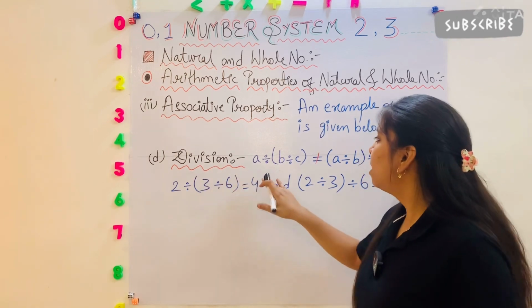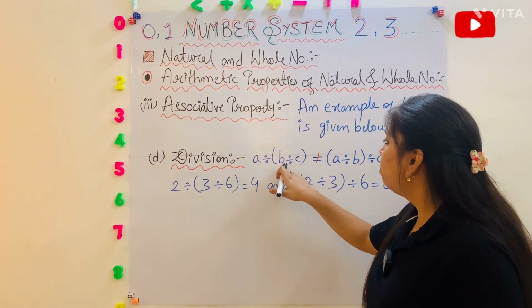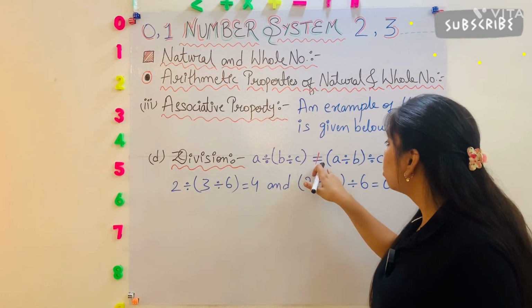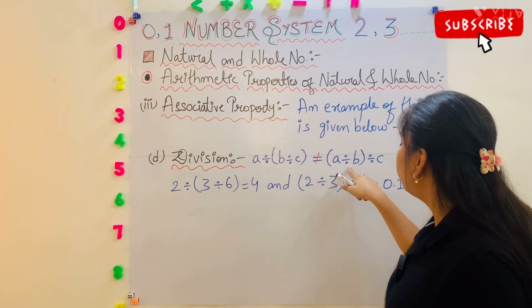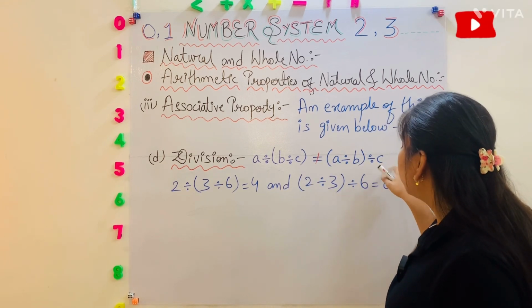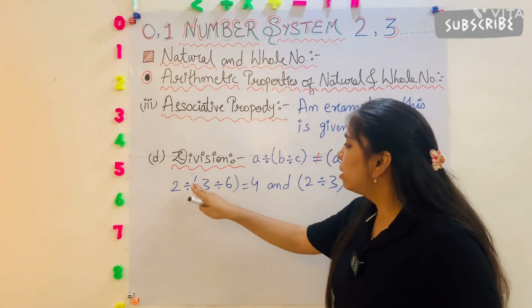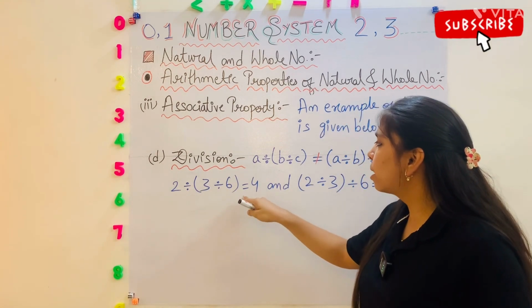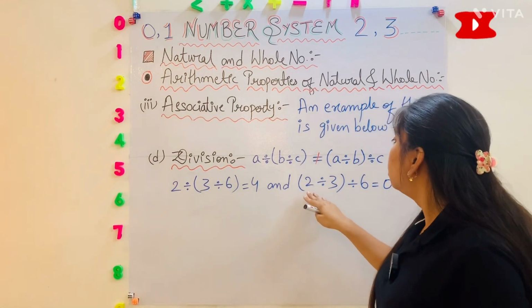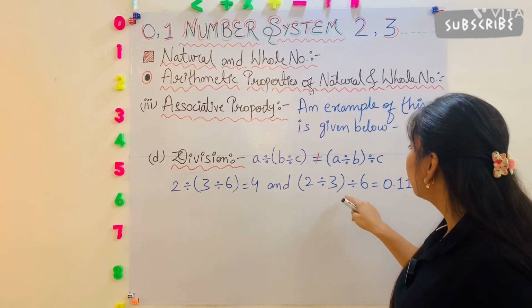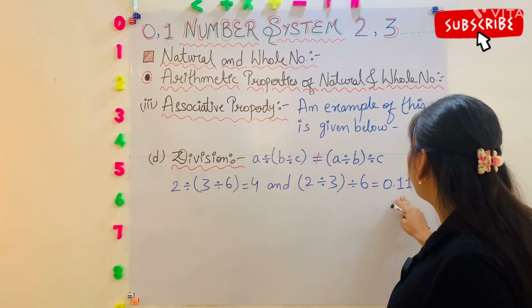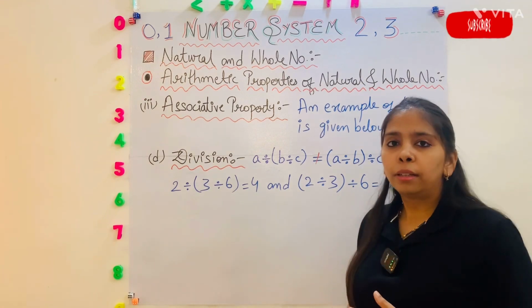Fourth one is division. a divided by (b divided by c) is not equal to (a divided by b) divided by c. Like 2 divided by (3 divided by c) is equal to 4, but (2 divided by 3) divided by 6 is equal to 0.11. Both are not equal. Okay.